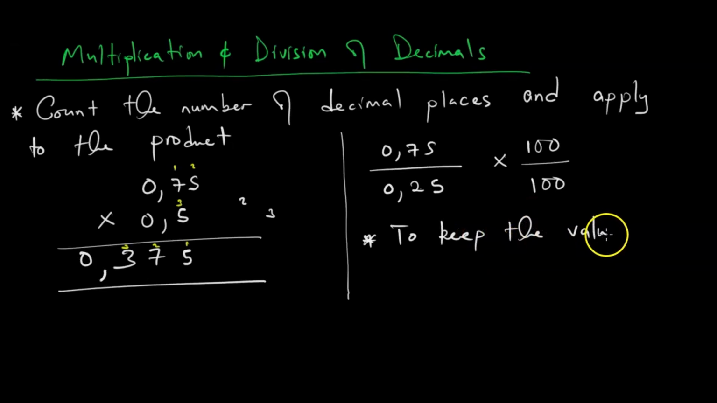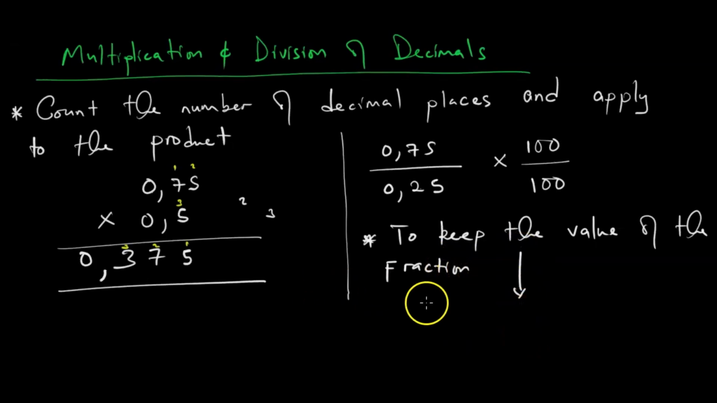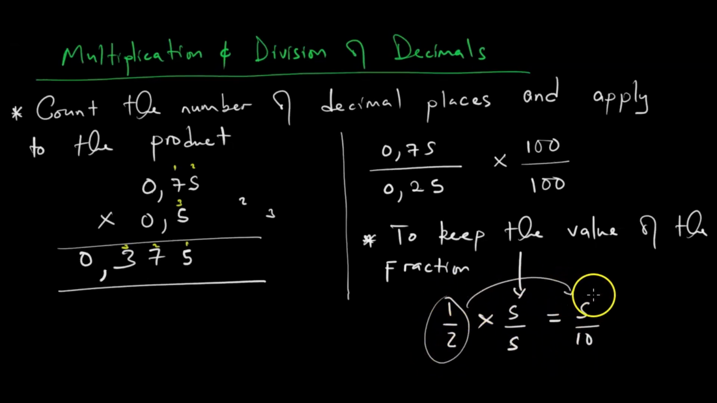And I'm going to exemplify what this means. What does it mean to keep the value of a fraction? Let us take an example. Say we have 1 over 2. We multiply here by 5 on top and 5 at the bottom. 1 times 5 is 5. 2 times 5 is 10. Can you see that this half is the same as 5 over 10? Because we used the factor 5 in the denominator and numerator, we get a half.